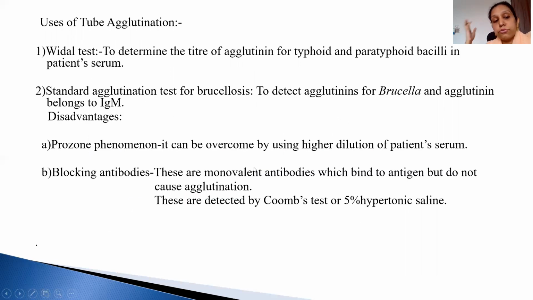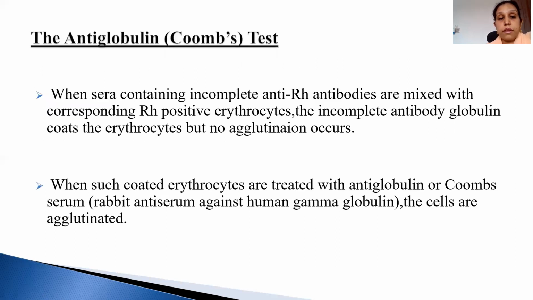Now, what are the uses? It's used in the Widal test. It is also used for the Brucella test. But again, the disadvantage, the prozone phenomenon, can be seen, but it can be overcome by using a higher dilution. If there are blocking antibodies, then it is very difficult to get this test done also.